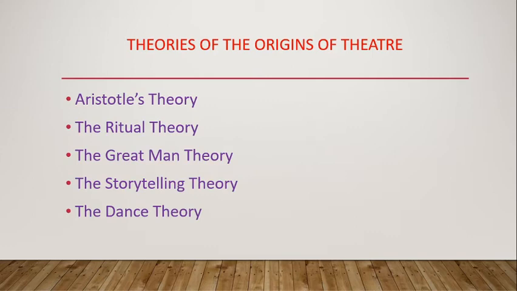The earliest account is Aristotle's Poetics, which we have already discussed in paper number 5. Aristotle wrote this book in 355 BC. He claimed that tragedy was produced by the authors of dithyrambs and comedy by the authors of the phallic songs.